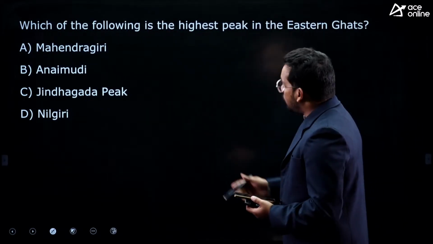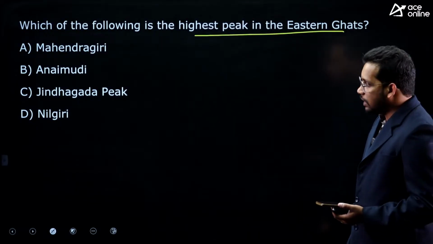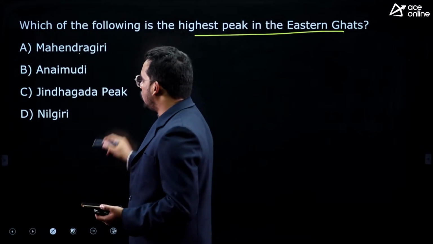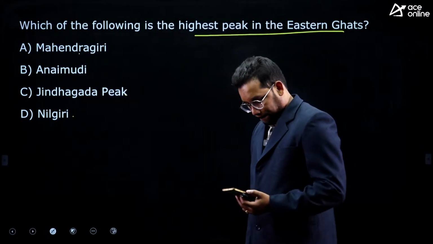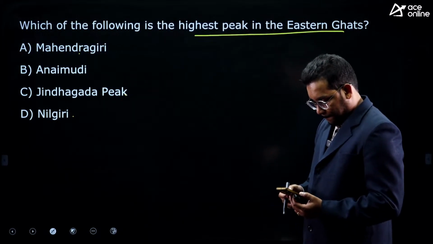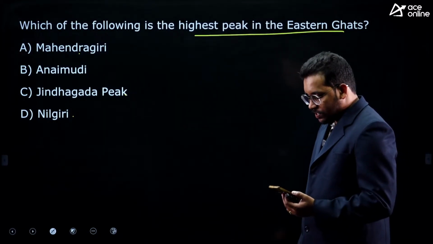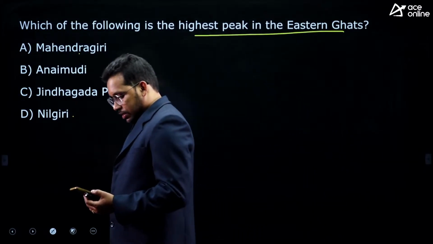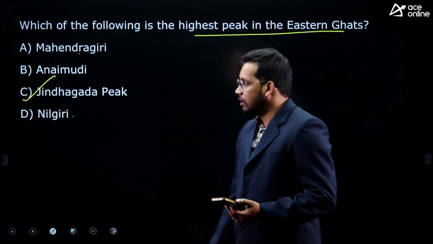Next one, which one is the highest peak in Eastern Ghats? Mahendragiri, Anaimudi, Jindagada, Nilgiri. The highest peak is Jindagada peak.